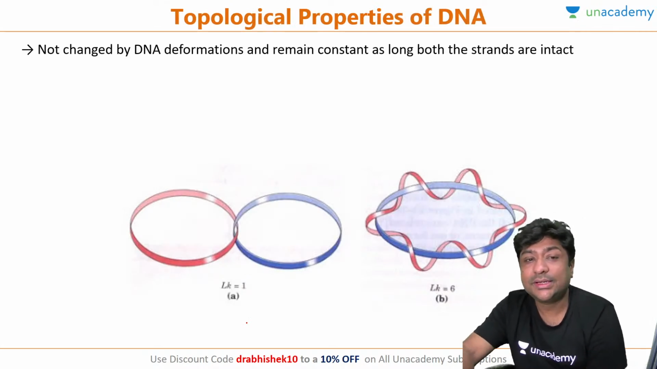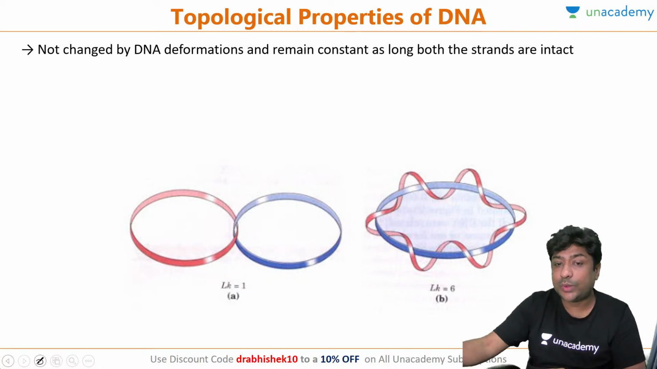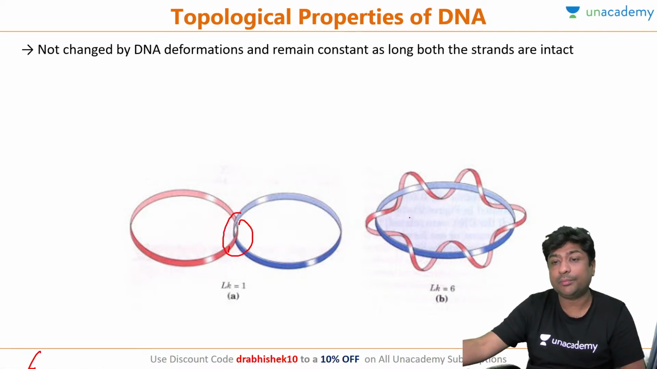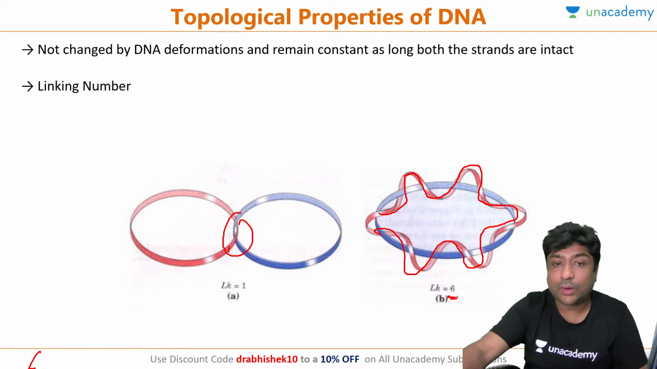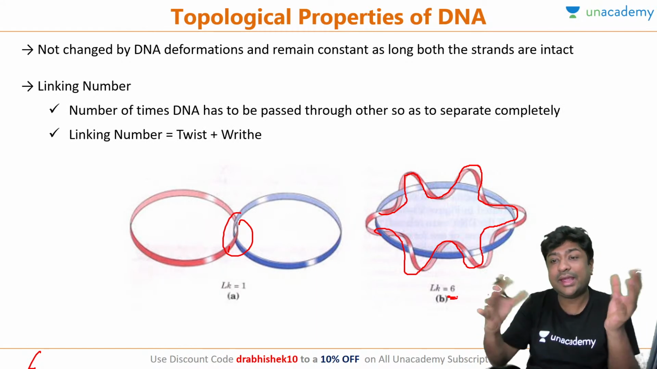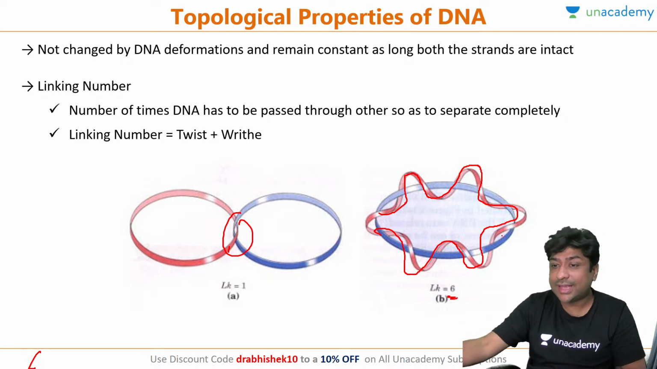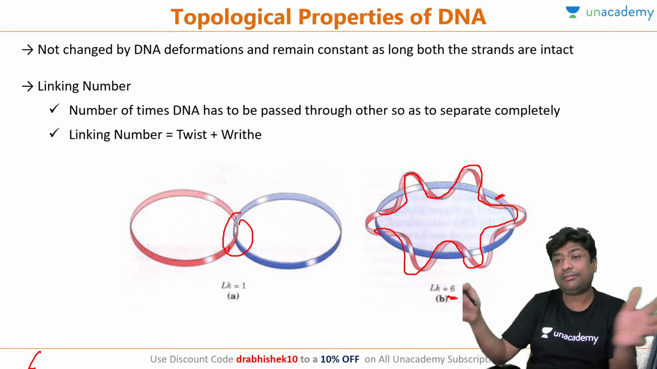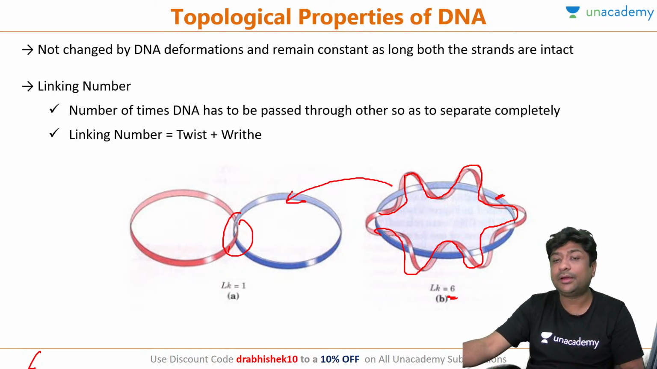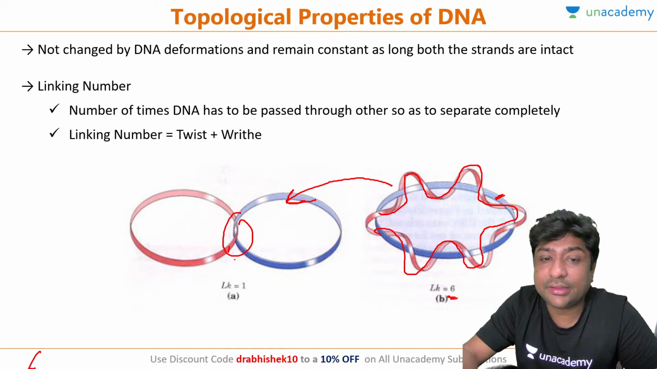Let me show you. Suppose two segments of DNA are just joined at one point. So the linking number here will be 1. If they are interjoined at multiple points, let's say in this case 6 points, the linking number is 6. So these topoisomers differ in their linking number. If this has to be removed, one of the segments has to be cut, and then this topoisomer can be converted into this when the linking number is decreased. So topoisomers are different in their linking number.